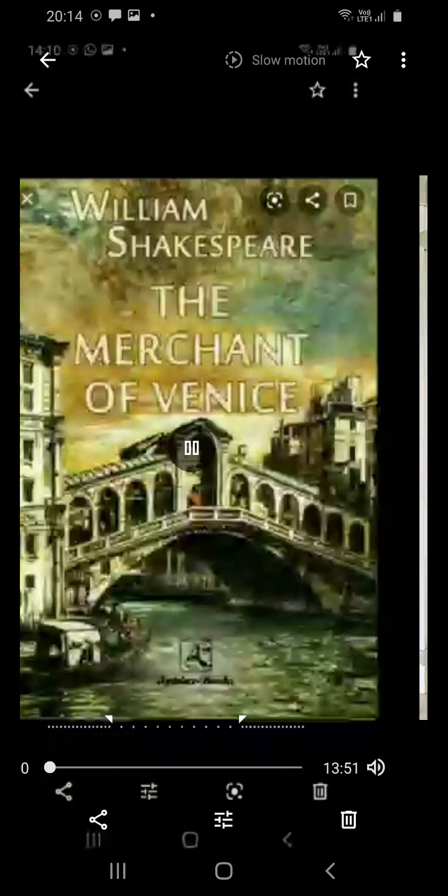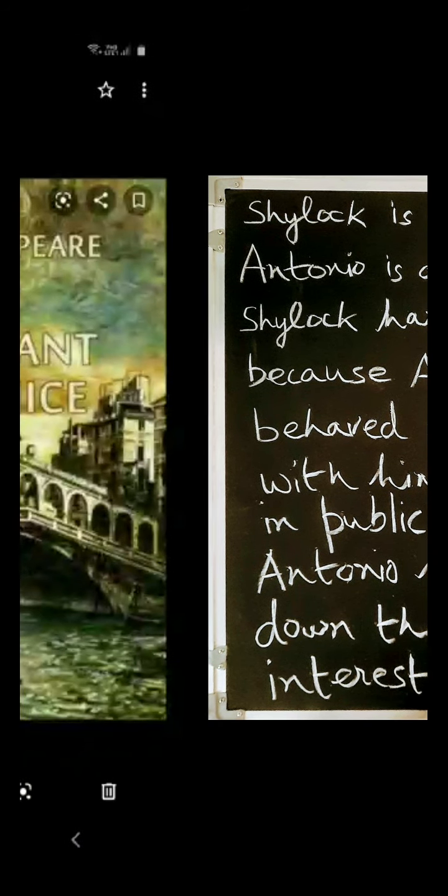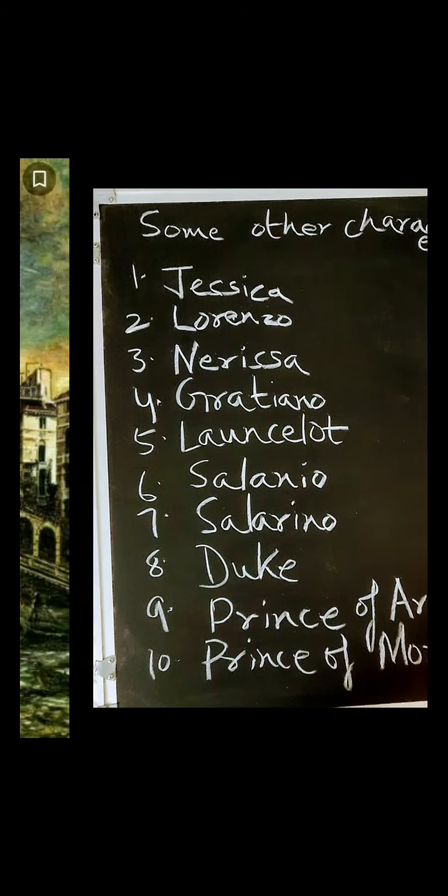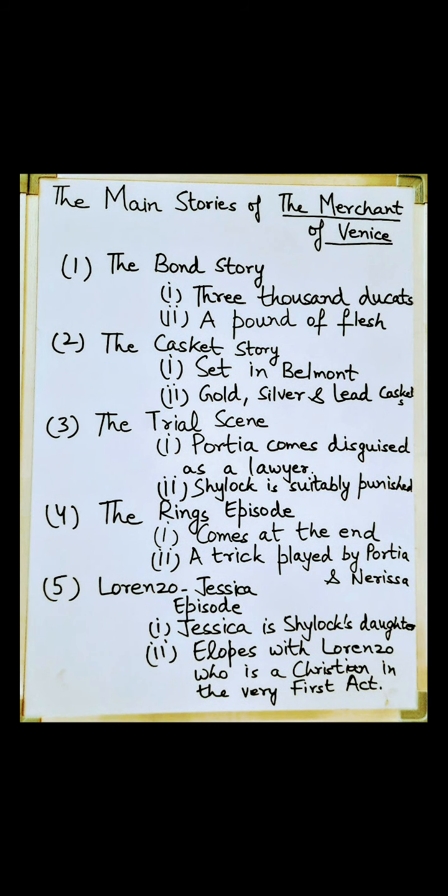Now let me dwell a little more on the main stories. The Bond story, you know very well, is the backbone of the entire play. It is the most important theme or story of the Merchant of Venice. So Bassanio requires 3,000 ducats, and he approaches his friend.